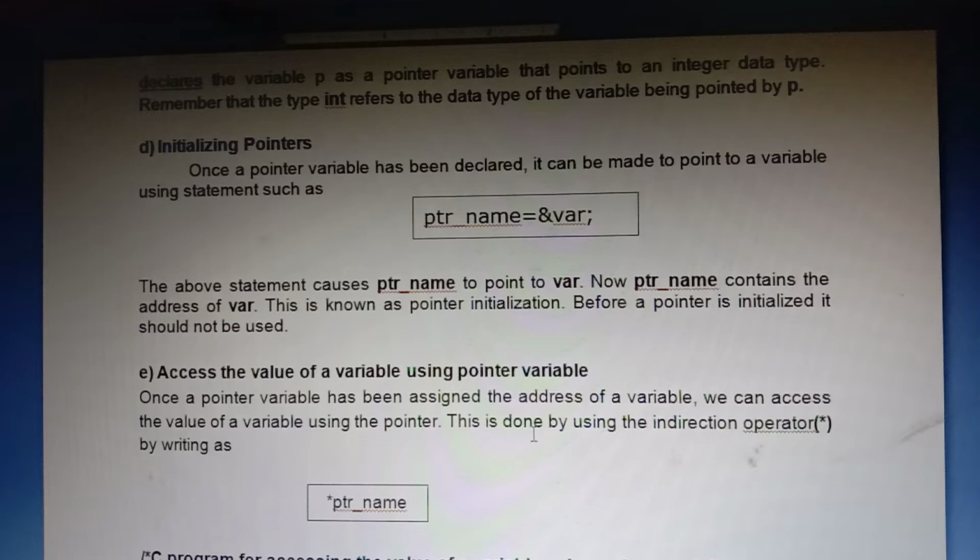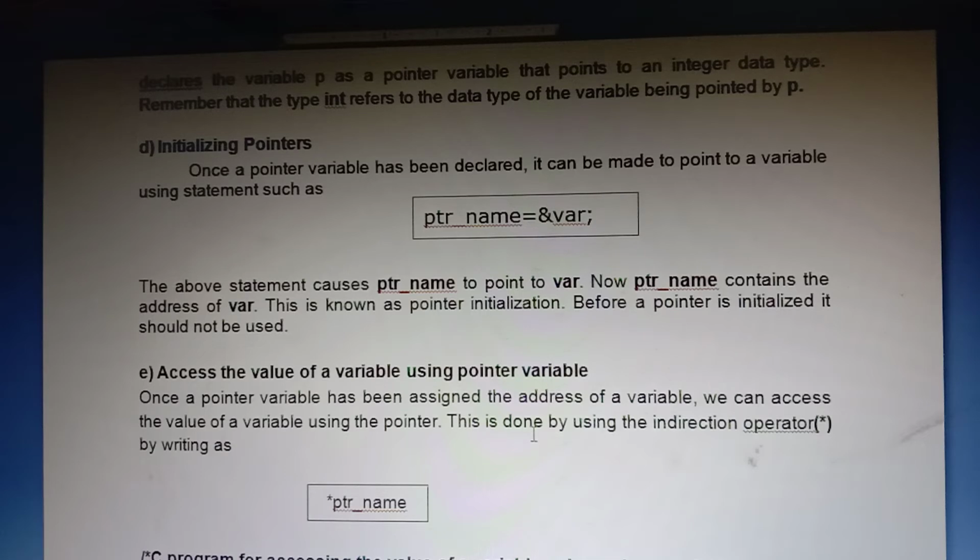When you declare a pointer variable, int *p, ignore the declaration. After that, anywhere in the program, p means address, and *p means value at that address.